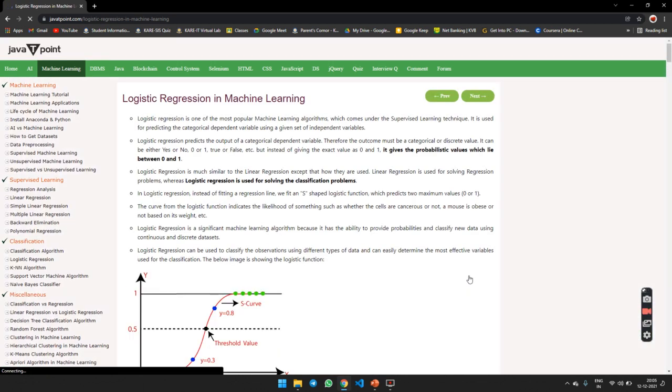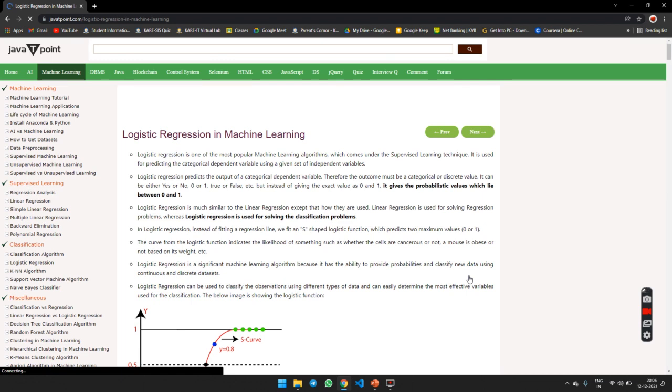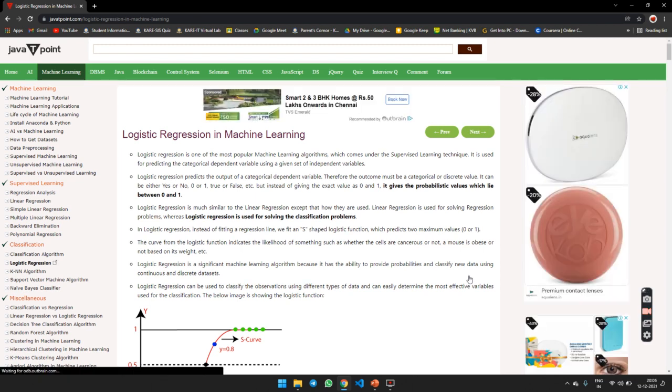So logistic regression is a machine learning algorithm. Logistic regression is one of the most popular machine learning algorithms, which comes under the supervised learning technique. It is used to predict the categorical dependent variable using a given set of independent variables. The logistic regression predicts the output of a categorical dependent variable. Therefore, the outcome must be a categorical or discrete value. It can be yes or no, 0 or 1, true or false, male or female, etc.